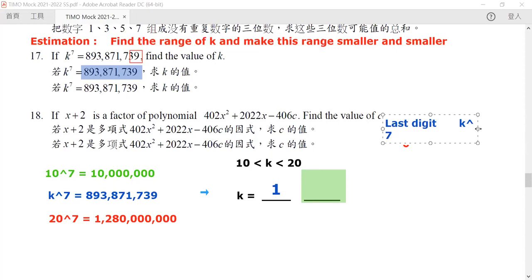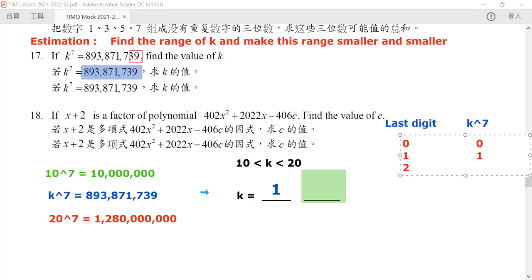Well, the answer will also be 0, right? Okay, so what about if our last digit is equal to 1, then the last digit is also 1, okay?